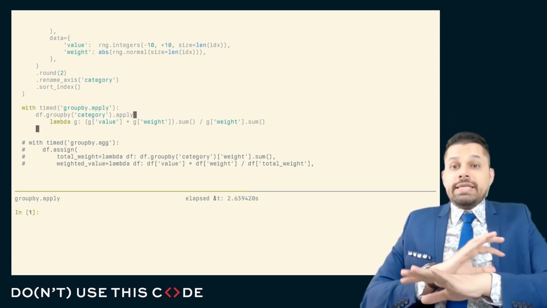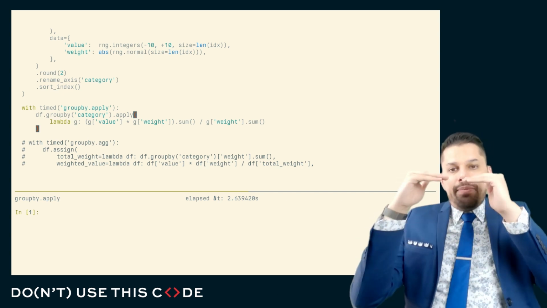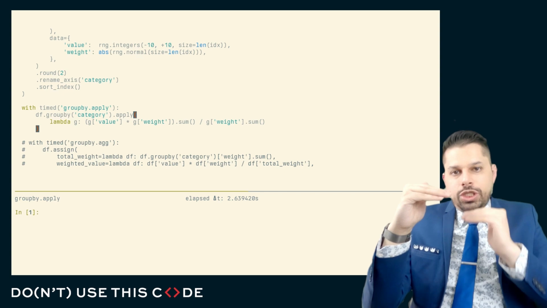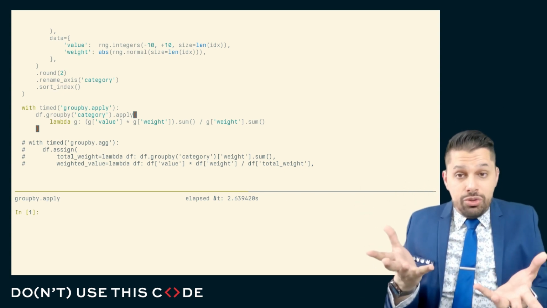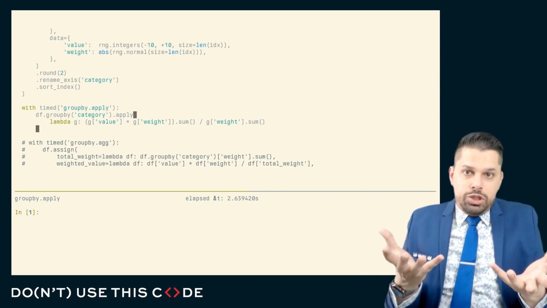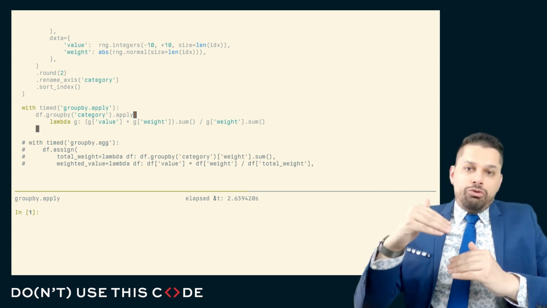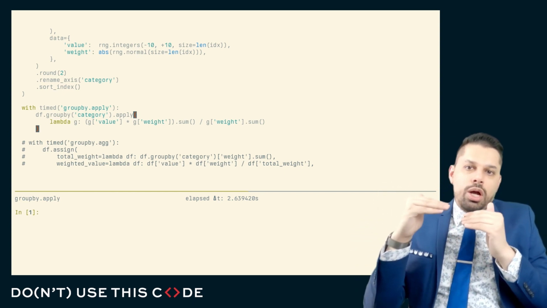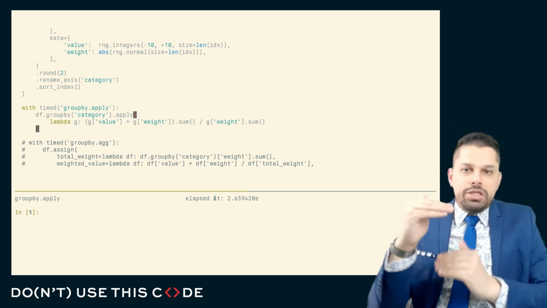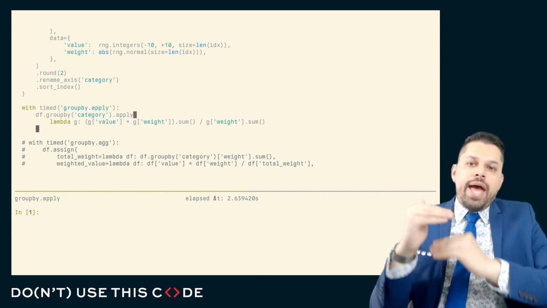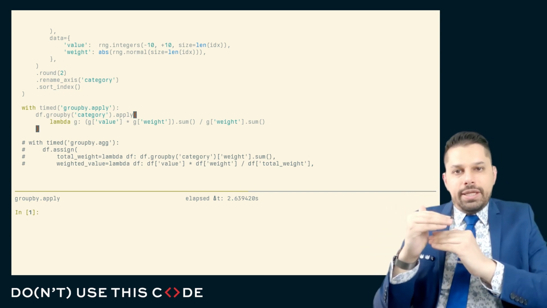The slowness of this is not related to the use of that Python user-defined function on each individual group, because we would see the same slowdown if we were to do a group by agg or a group by transform. And yet, we'll see that the group by apply, in a similar case to a group by agg or transform, will be markedly slower as just a consequence of that inability to pre-allocate and the concatenation.